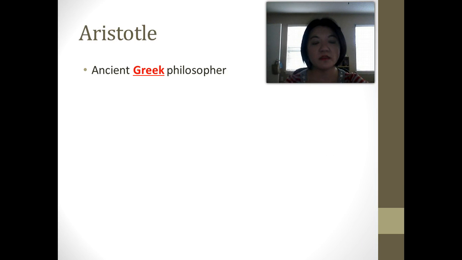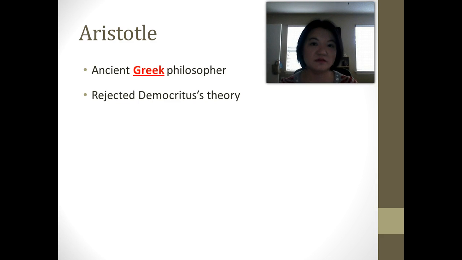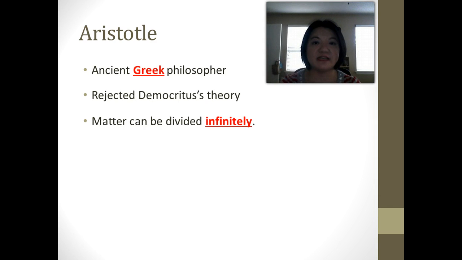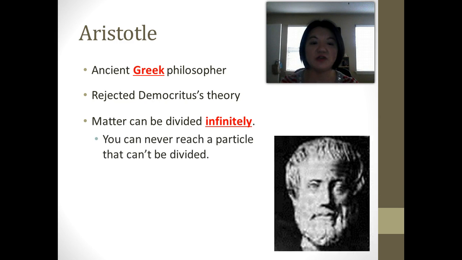Okay? Now Aristotle, famous Aristotle, who is Democritus's teacher, actually rejected his theory. He thought that Democritus was wrong. Aristotle's idea of matter was that it can be divided infinitely. So you can divide it again and again, and you will never reach something that you cannot divide. Now Aristotle, we now know, is wrong. We know that the fundamental building block of matter is the atom, okay?